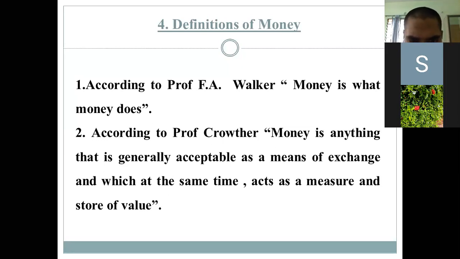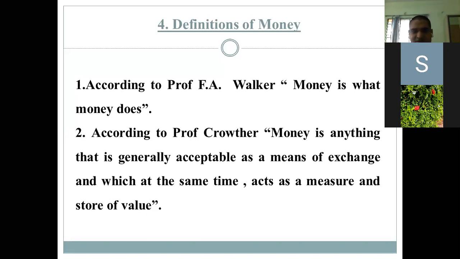Then according to Professor Crowther, money is anything that is generally accepted as a means of exchange. It means if you carry 1,000 rupees or 2,000 rupees in your wallet, that 2,000 rupees value will be the same, 2,000 denomination everywhere.